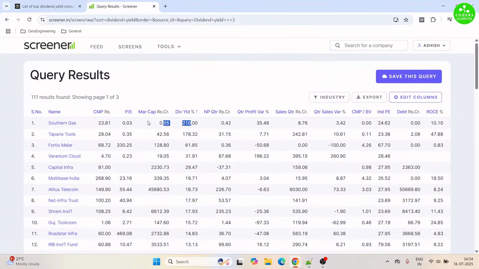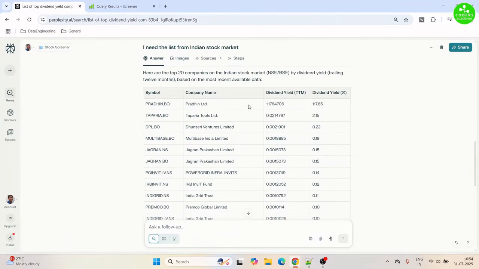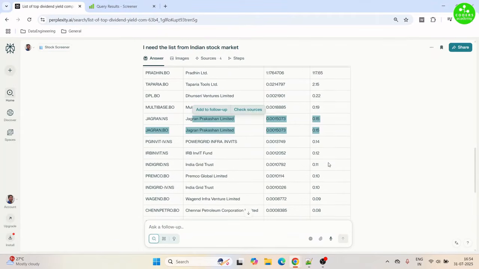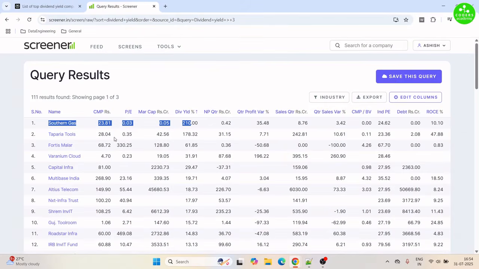And Southern Gas, Taparia Tools, Fortis Malhar, Capital Infra, Multibase. Some of the names are visible here, like Pradhin in Limited, Taparia Tools, Dhansari Ventures, Multibase India. So as you can see, there's a partial match between both the lists that we have got from Perplexity.